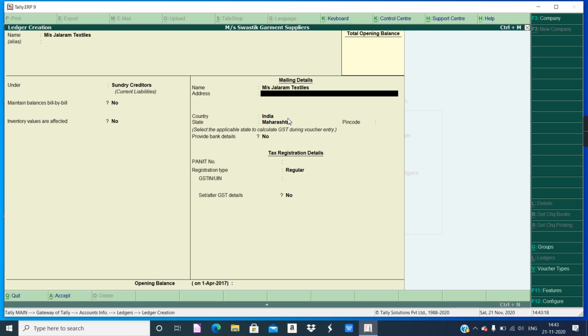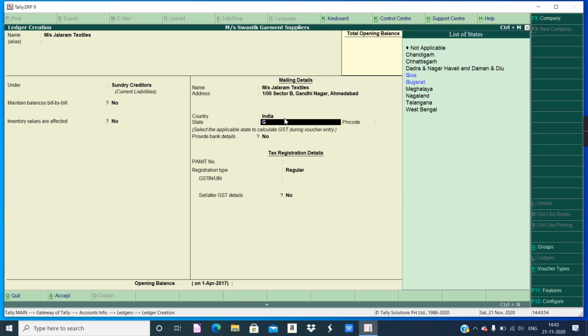The address given in the question is 1/05, Sector B, Gandhinagar, Ahmedabad.